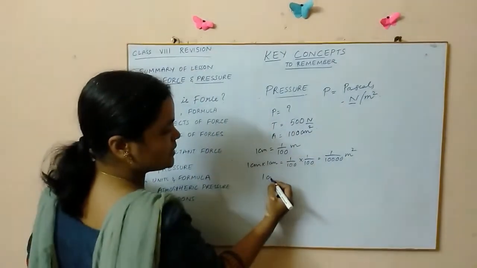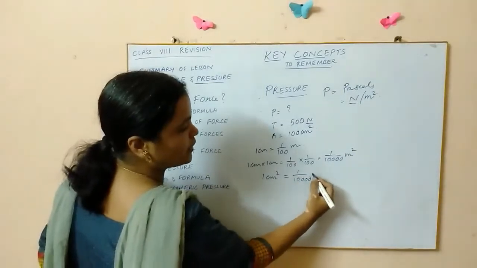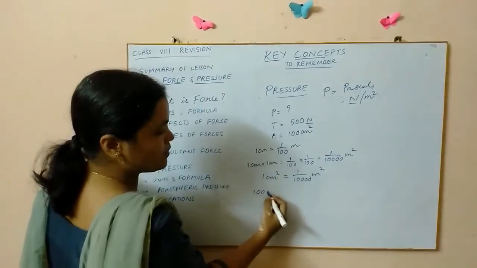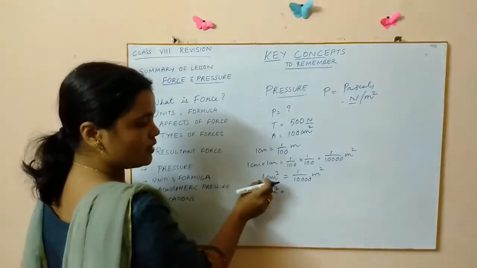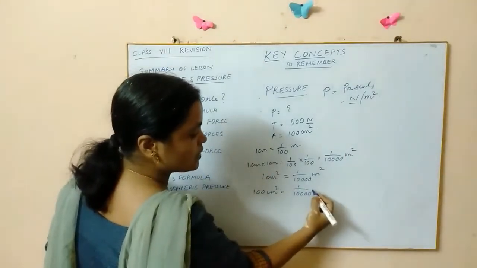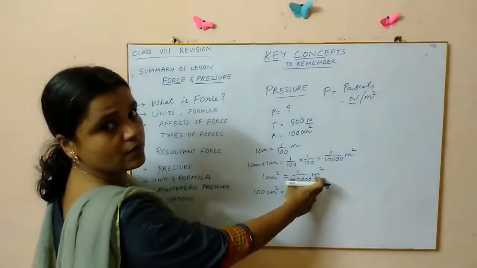So what did we get here? 1 centimeter square is equal to 1 by 10,000 meters square. So this is 100 centimeters square what I have given now. 100 centimeters square is equal to this into 100, so this also into 100, 1 by 10,000 into 100.